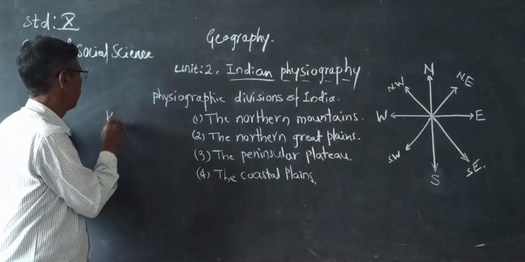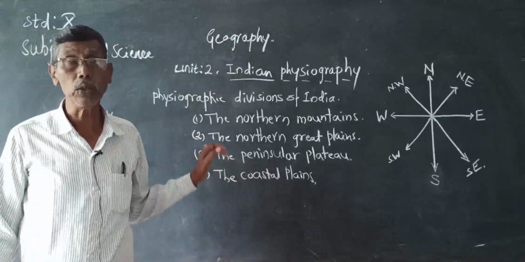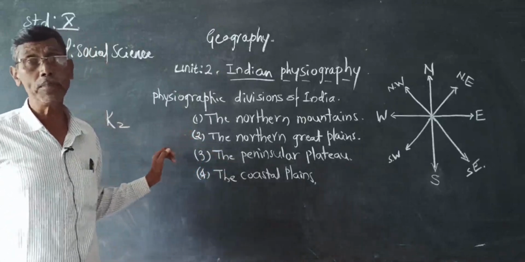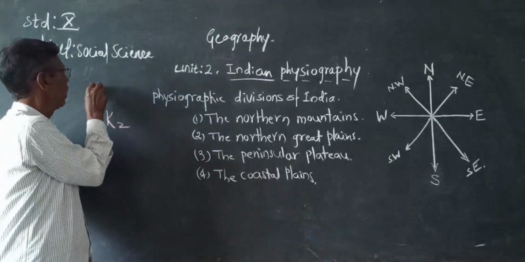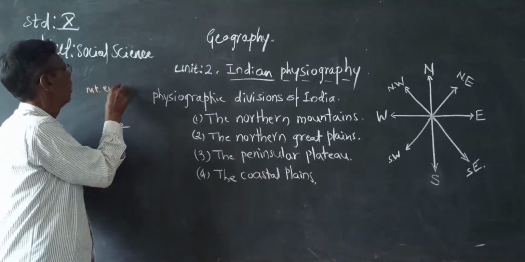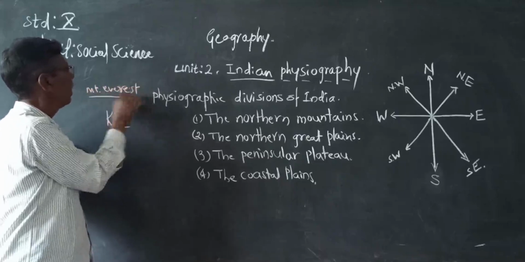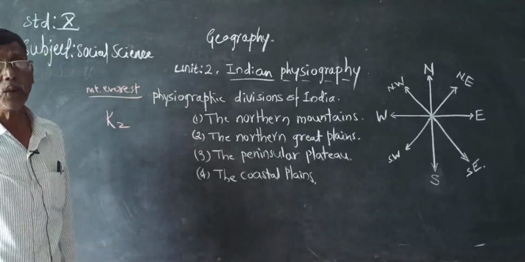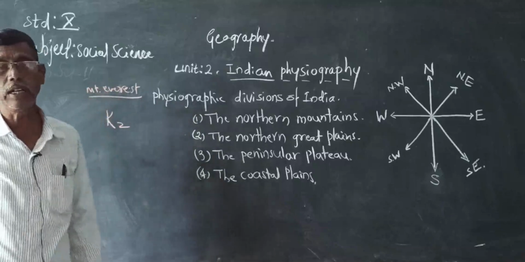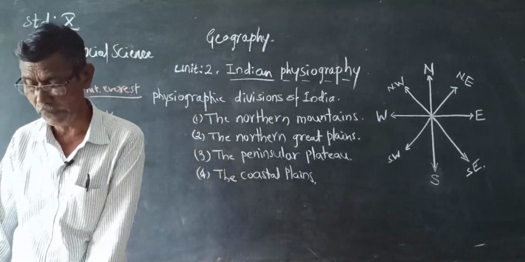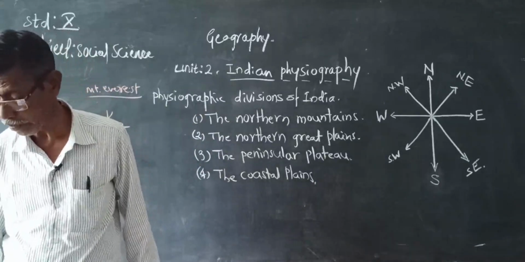K2 or Mount Godwin Austen is the highest mountain peak in India, whereas Mount Everest is the highest mountain peak in the world. Mount Everest is highest in the world, and K2 or Mount Godwin Austen is the highest mountain peak in India.